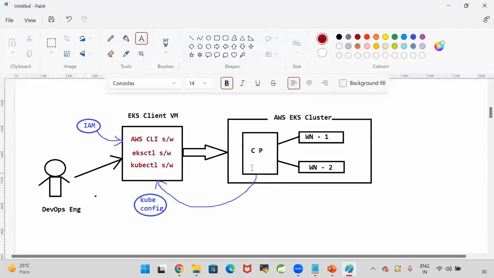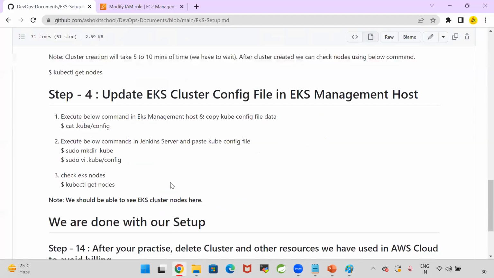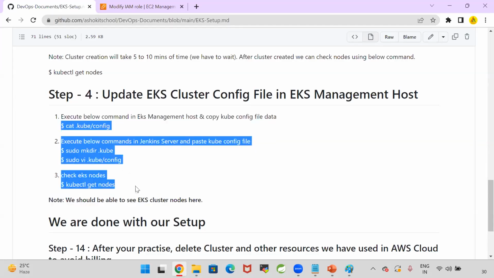As I told you, the control plane is created, worker nodes are created. The control plane config file we need to update in the kubeconfig. Kubeconfig data is updated in the client machine. How to update this? We need to execute the below command in the management host and copy the kubeconfig file data. cat .kube/config. Then we do sudo mkdir .kube, sudo vi config, and paste the EKS cluster data. With this, our setup will be completed. Kubeconfig file we need to update here.